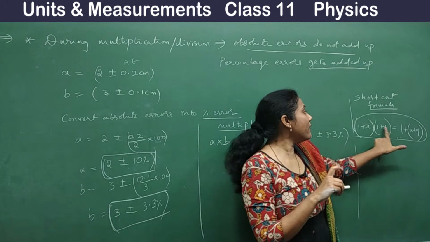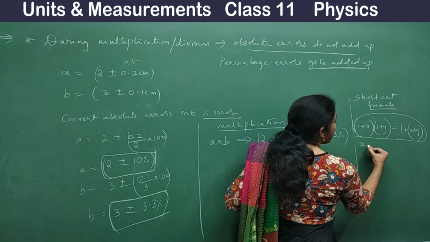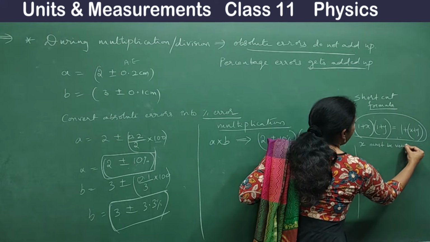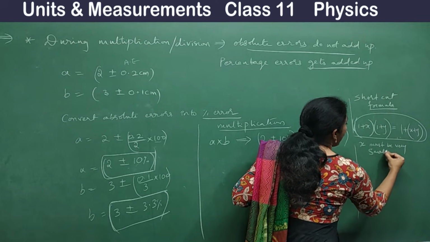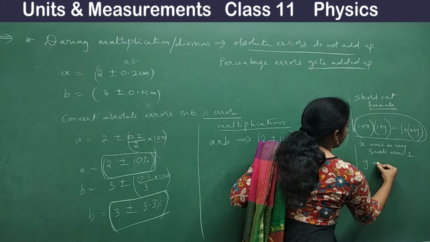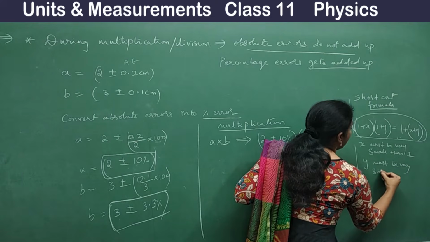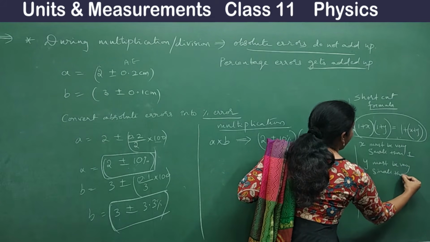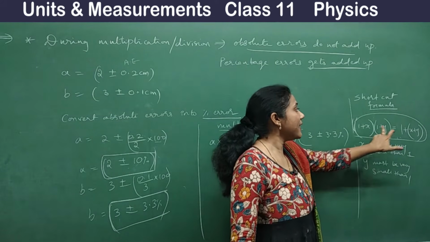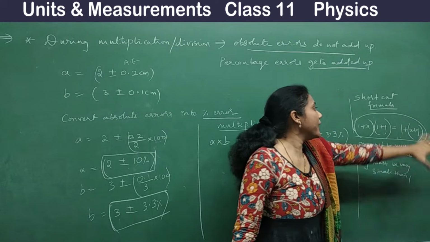If it is a bigger value than 1, you can't apply this. Then only you can use this shortcut: (1 + x)(1 + y) is equal to 1 + x + y.